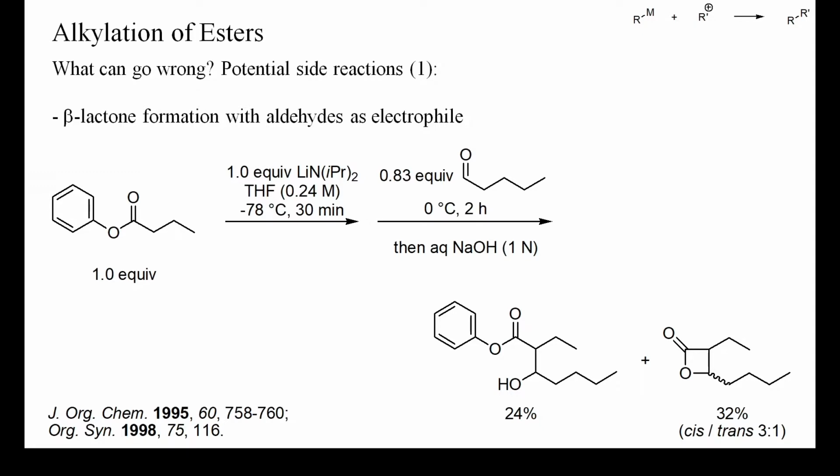Then, if hydroxyalkylations of such enolates are attempted, the initially formed beta-alkoxide can undergo ring closure and yield beta-lactones, as shown here. Such reactions can be prevented by using less sensitive esters, for instance isopropyl or tert-butyl esters.